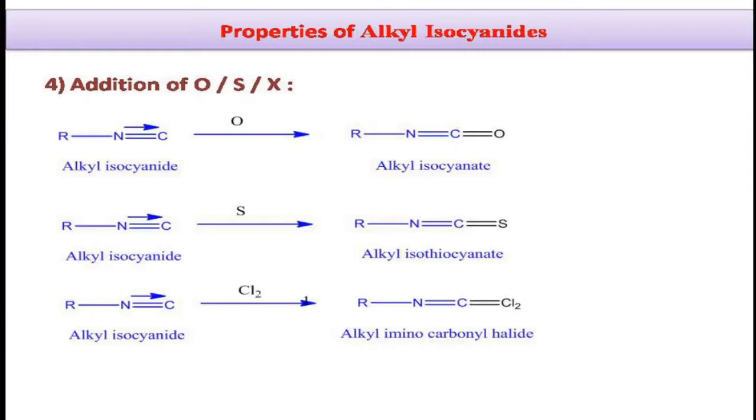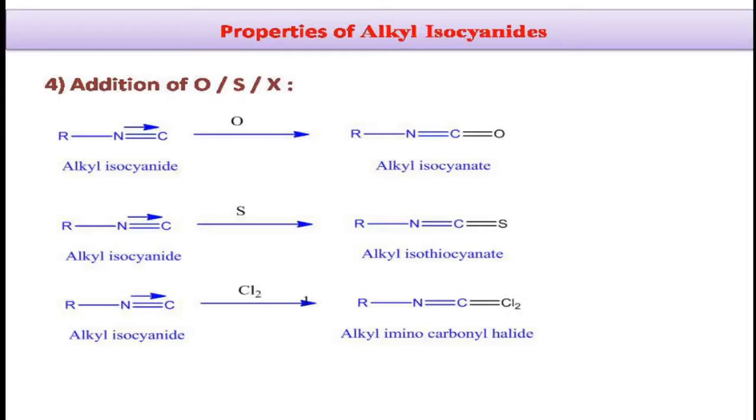Here you can see alkyl isocyanide readily adds to oxygen to give alkyl isocyanate. Similarly, in the second reaction, alkyl isocyanide will add with sulfur to give alkyl isothiocyanate, and alkyl isocyanides finally will add to halogens to give alkyl iminocarbonyl halide. These are the properties of alkyl isocyanides.